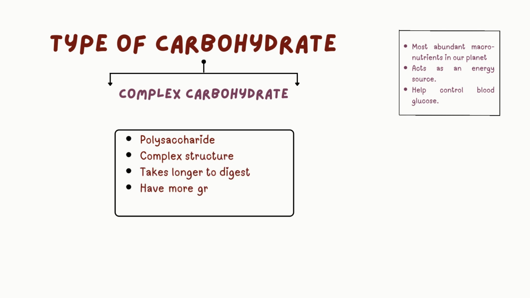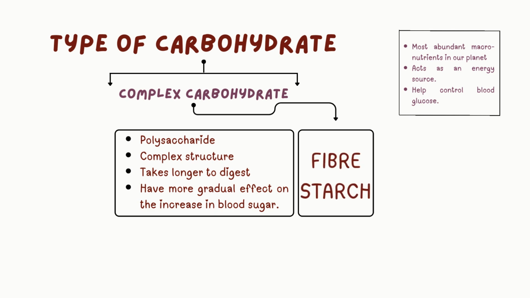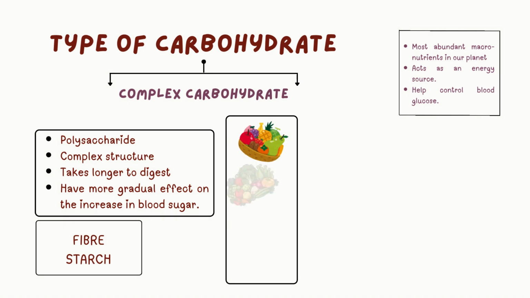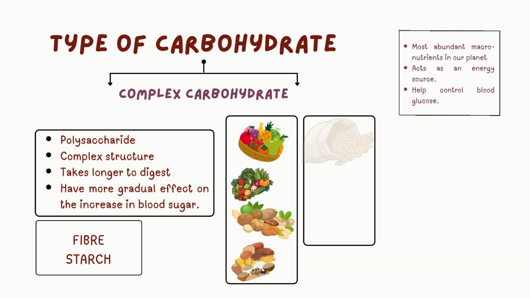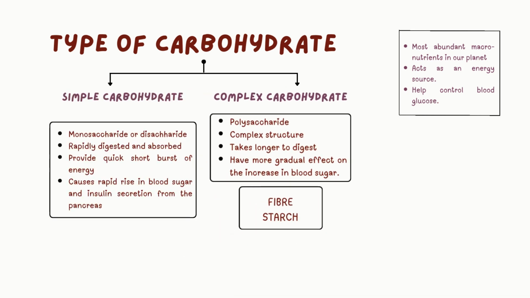That is simple carbohydrates. Complex carbohydrates, on the other hand, are carbohydrates with a more complex structure, known as polysaccharides. They take longer to digest and cause a more gradual increase in blood sugar levels rather than a rapid rise. Complex carbohydrates also have types, which include fiber and starch. Some examples of foods that contain complex carbohydrates include different types of fruits and vegetables, oats, grains, nuts, and many more. Well, that is a wrap on the types of carbohydrates.